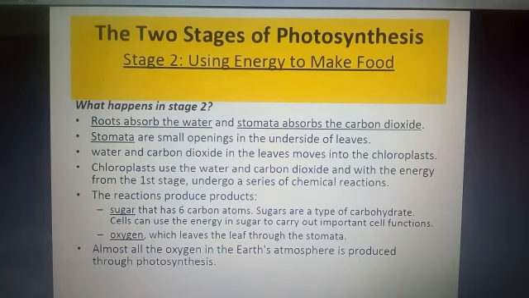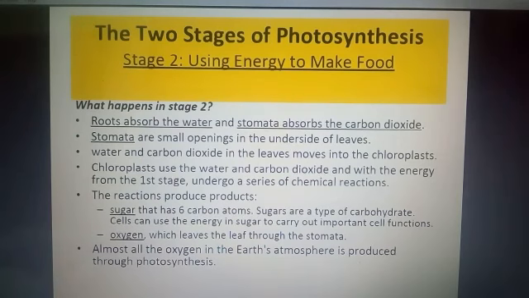Oxygen, which is also a product of photosynthesis, leaves the leaf through the stomata, and this oxygen, you know, is a vital substance for life. Stomata are small openings in the leaves which work for the exchange of gases. Carbon dioxide will enter from the surroundings through the stomata, and oxygen will be released through the stomata.